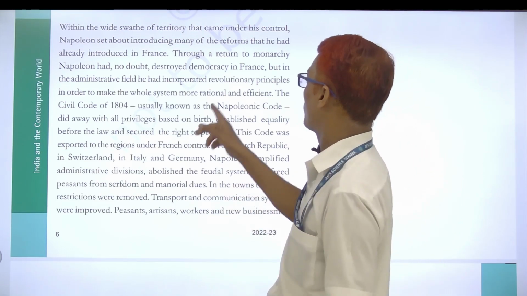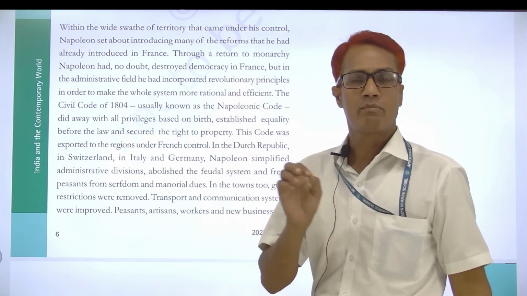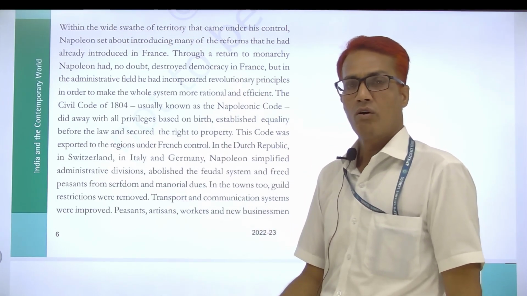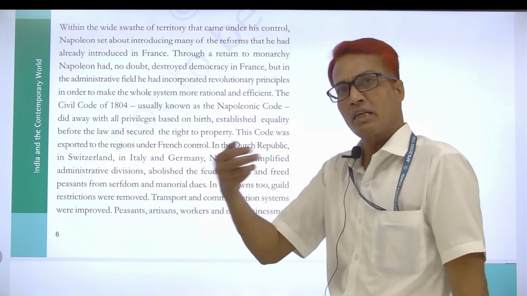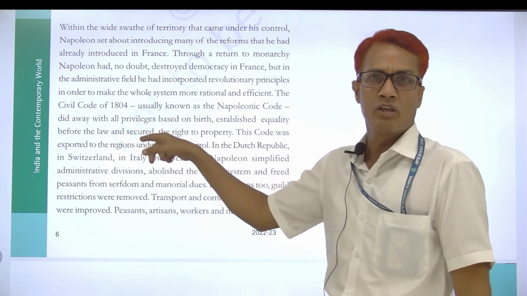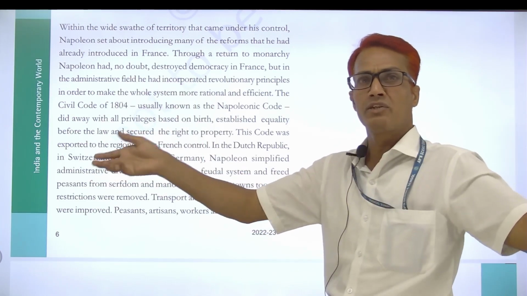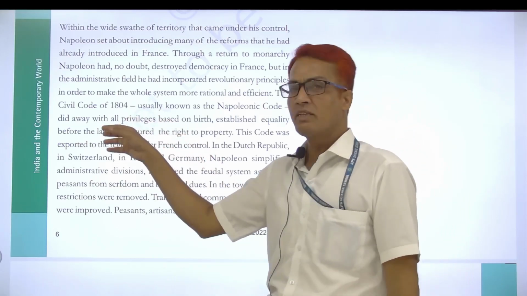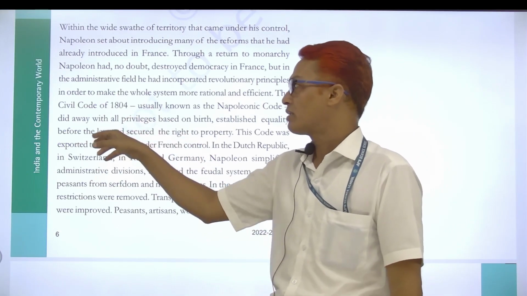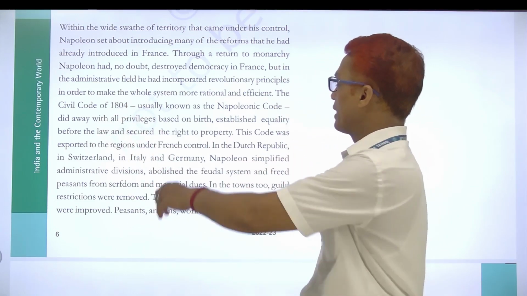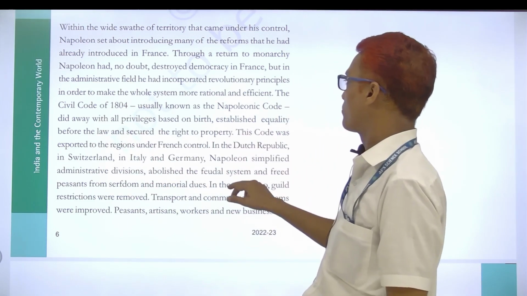When Napoleon Bonaparte ascended the throne, or proclaimed himself king of France in 1804, he imposed a new type of rules and regulations in France. So we say Civil Code of 1804, and the second name, I already told you, is Napoleonic Code.